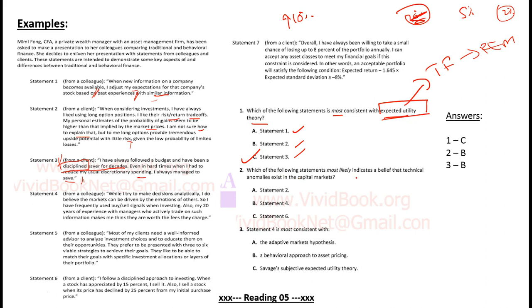Which of the following statements most likely indicates a belief that technical anomalies exist in the capital markets? Statements 2, 4 and 6. Statement 2: when considering investments, I could not find any technical anomaly here. A technical anomaly is based on past price movements, or taking decisions based on trends or stock price movements. Moving on to 4: while I try to make decisions analytically, I do believe the markets can be driven by the emotions of others. This is an anomaly.